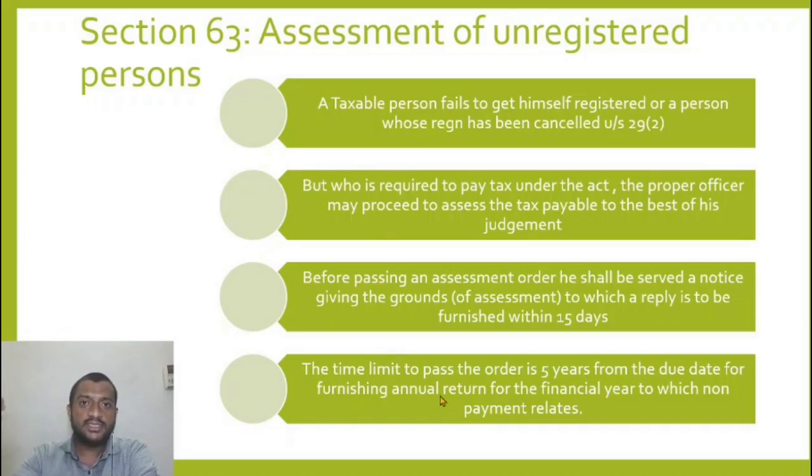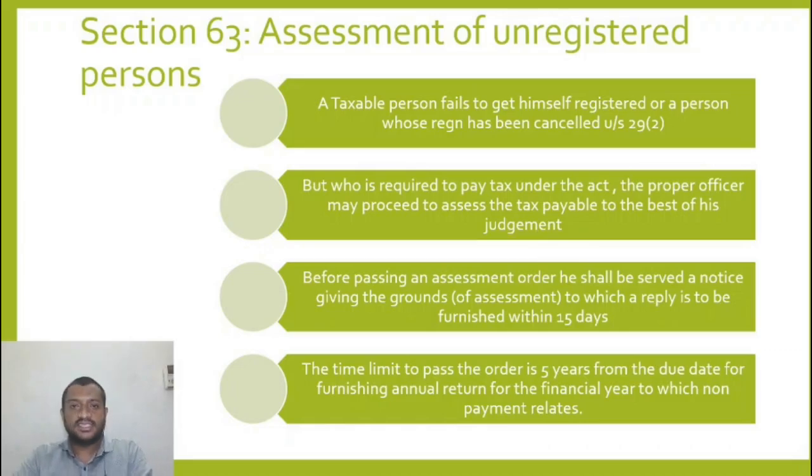So I will issue a notice saying, this is the reason I believe that you need to register yourself and you did not register. That is why I have determined the tax payable by you to be so and so, 10-20 lakhs. So give me a reply within 15 days. The time limit to pass the order is 5 years from the due date for furnishing an annual return for the year to which non-payment relates. Alright, if he is satisfied with the reply, then the proceedings will be dropped.